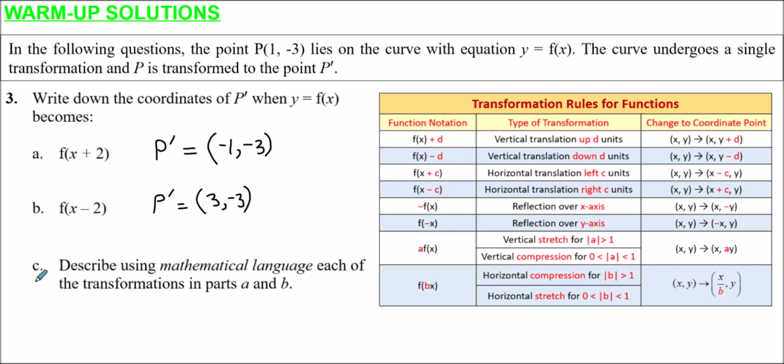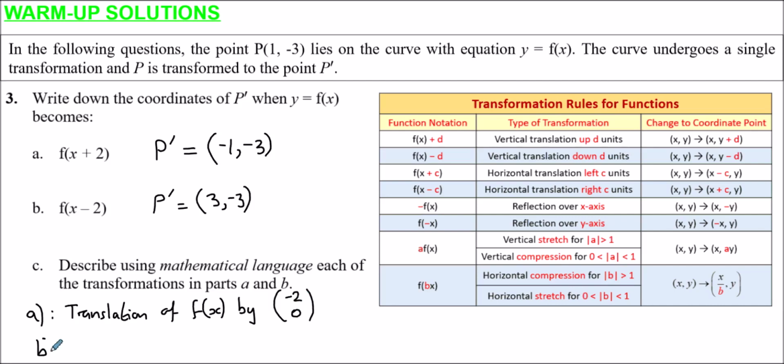So question C, describing these transformations, part A could be described as a translation of the function of x by the column vector of -2, because it goes 2 to the left, and 0, because it's not going up or down.